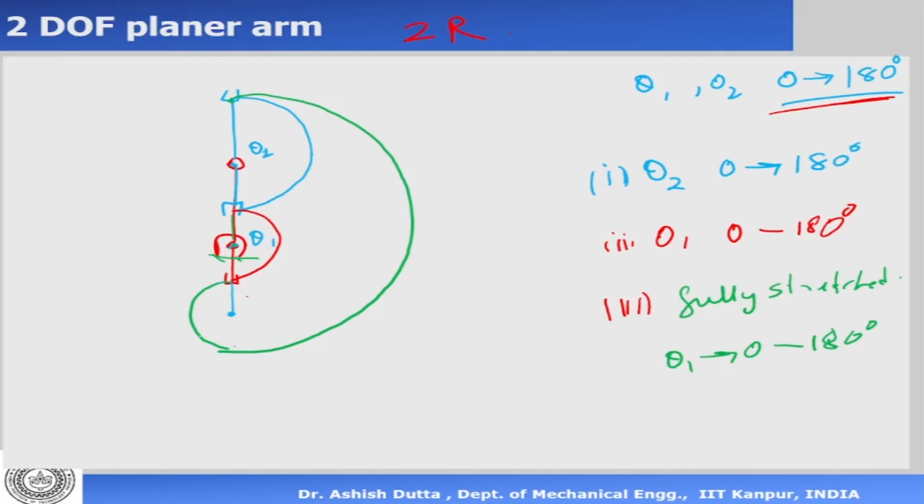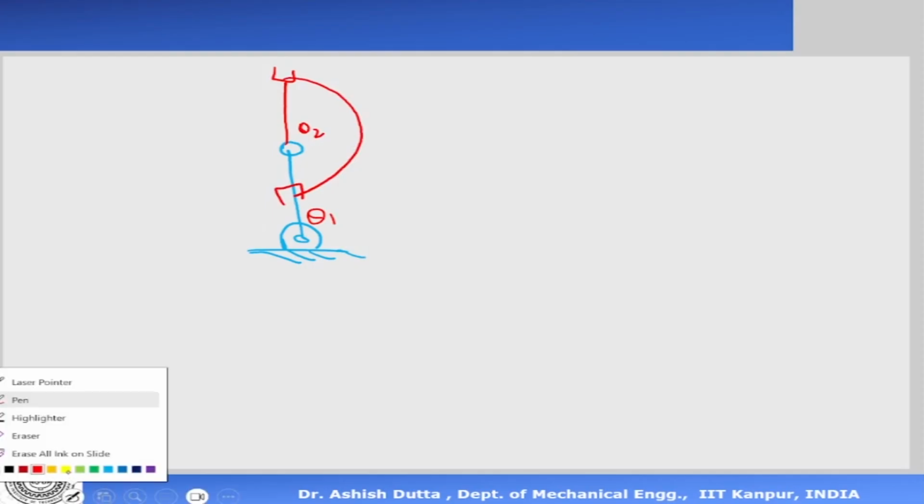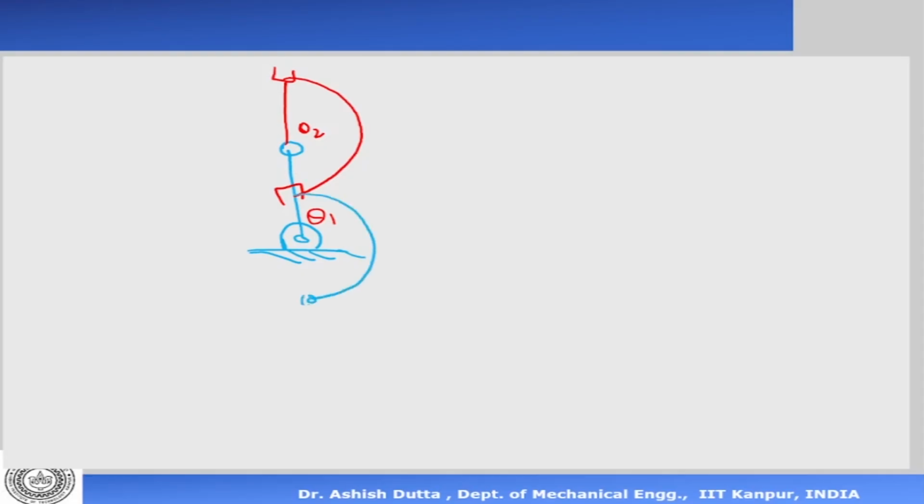Let me explain this again. Let me draw it again to make it clearer. So there are 2 degrees of freedom. This is the base, which is not moving. This is one link, and there is another link there, the second link. So the first thing that I do is I move this. This is my theta 1, that's my theta 2. I move theta 2, it comes here. Then I move theta 1, I rotate theta 1, and I come till here like this.